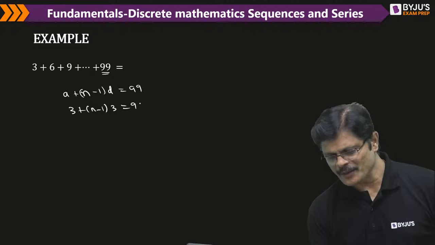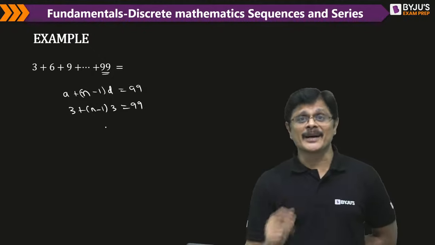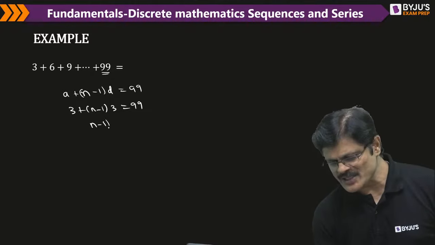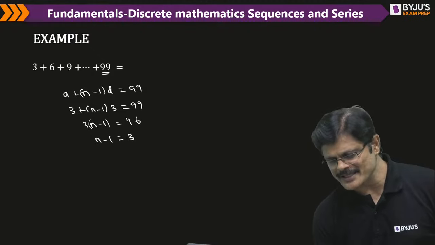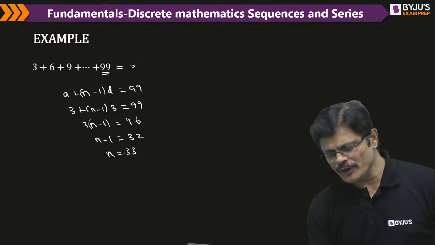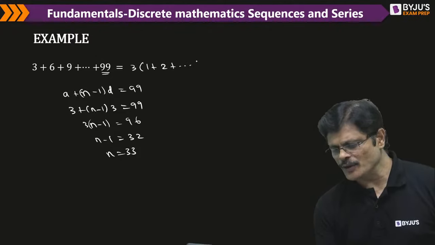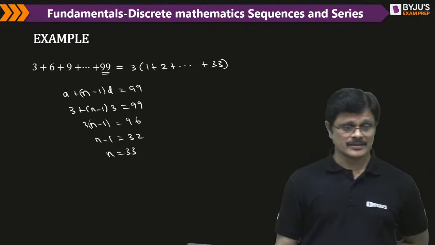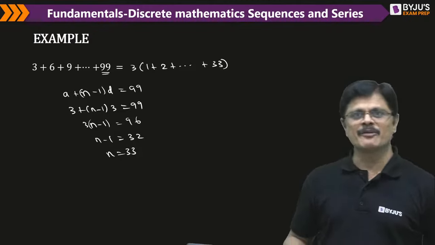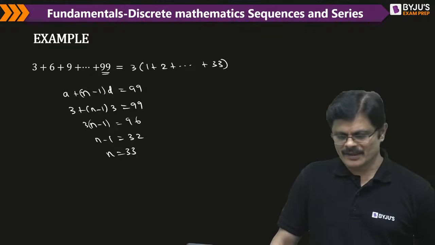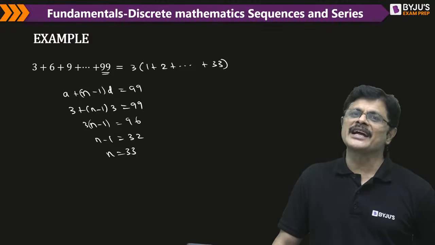3 into 99. So if you want to know how many terms are there in this, you can do this. That is (n minus 1) into 3 is 96. n minus 1 is equal to 32, so n is equal to 33. But instead, if you take 3 common, you directly know there are 33 terms here. Much more quickly you can get it. Instead of doing this big formula, if you observe that 3 is a common term, take 3 common, it is 1 to 33, 33 numbers are there.